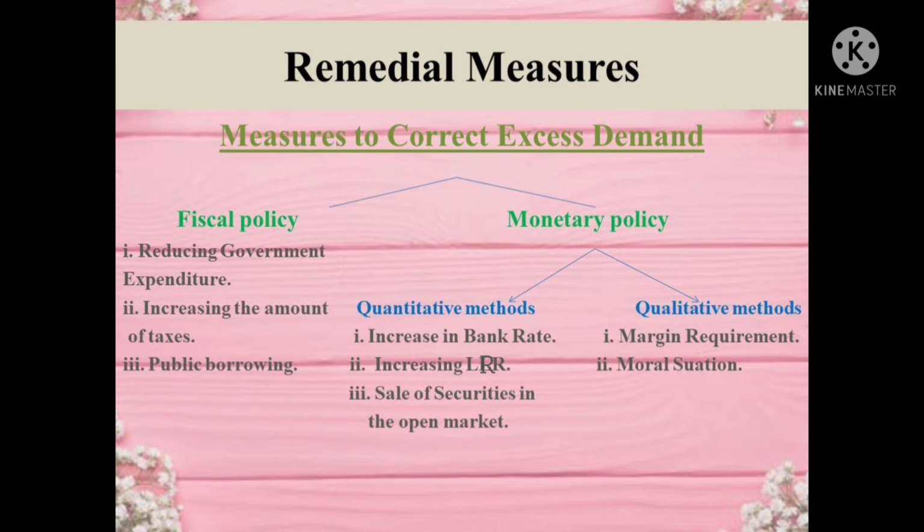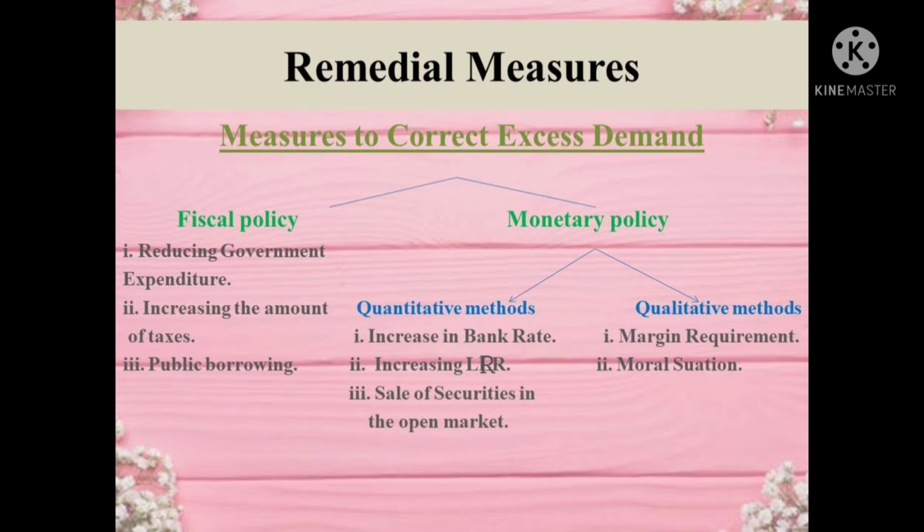The term bank rate refers to the rate at which the central bank lends money to commercial banks as a lender of last resort. During excess demand, the central bank increases the bank rate, which raises the cost of borrowing from the central bank, and it forces the commercial banks to increase their lending rates, which discourages borrowers from taking loans. It reduces the availability of credit in the economy and helps to correct excess demand.